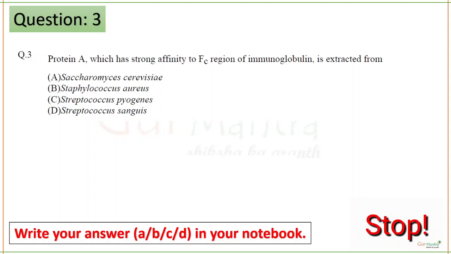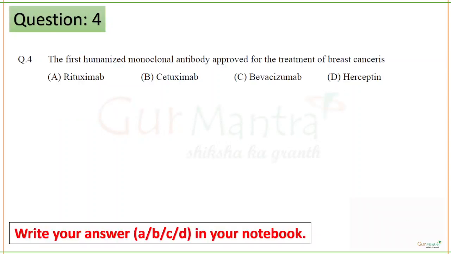Protein A, which has strong affinity to the Fc region of immunoglobulin, is extracted from Staphylococcus aureus. Next question.